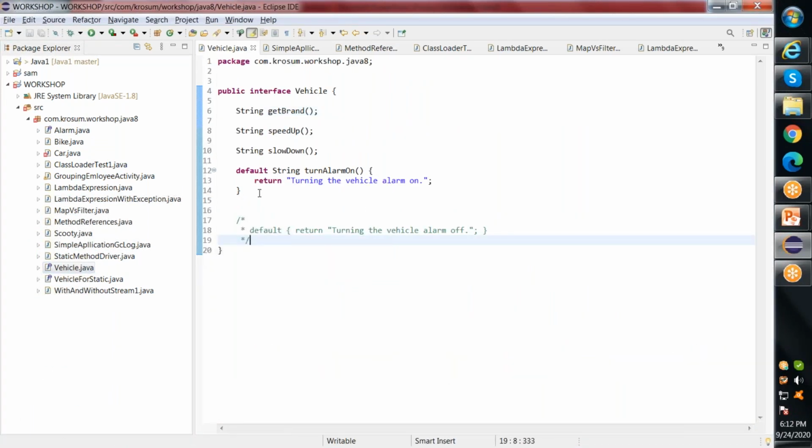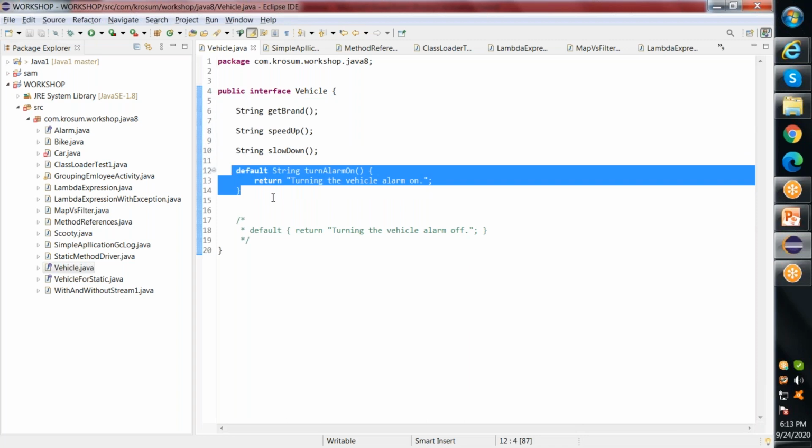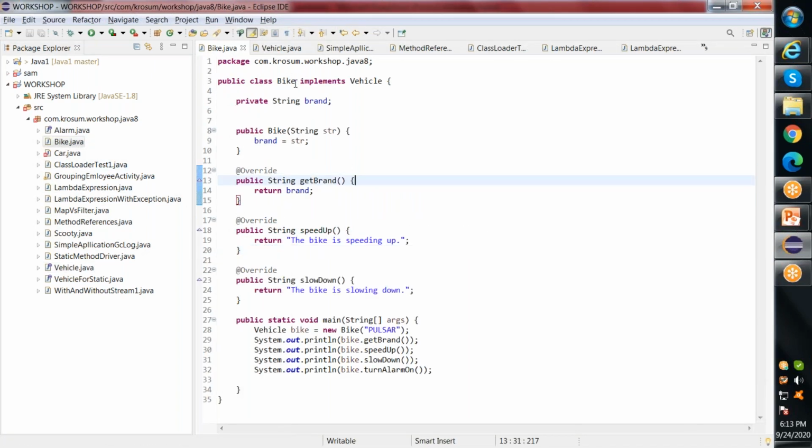So if you see this interface, this is one of my interfaces, where I have three abstract methods and one default method. If you want to specify a default method, you just use the keyword default followed by the method and its implementation. So this is how we specify the default method. And I have a class called Bike which implements this Vehicle interface.